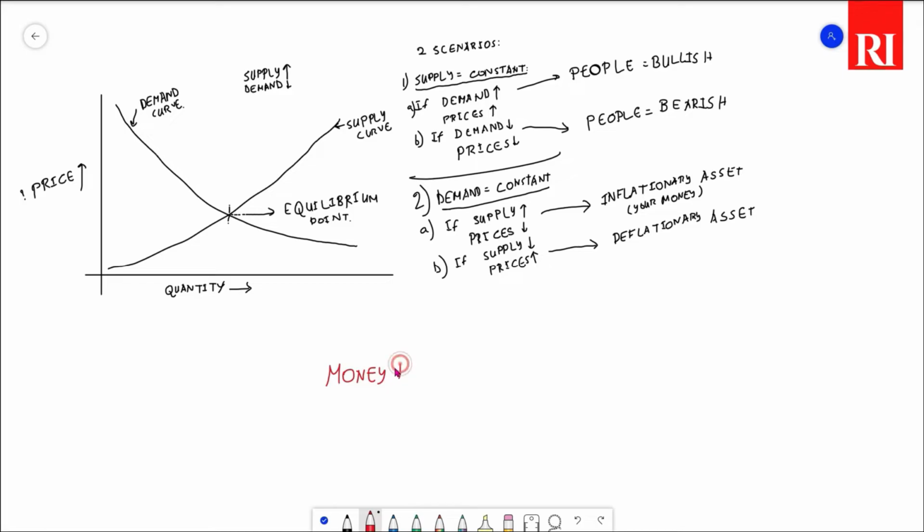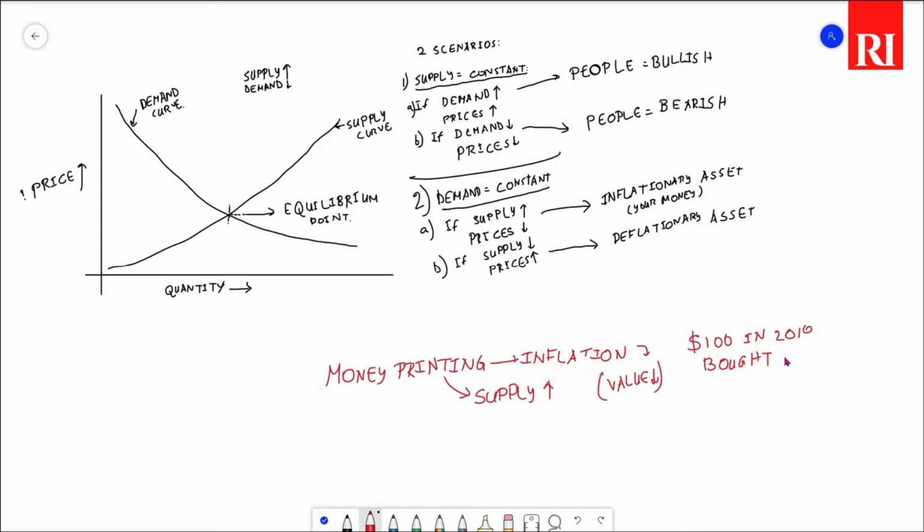A lot of times you have heard that the money you are using is inflationary in nature, which means the central banks are printing money to boost the economy. So as the supply of money goes up, the value goes down. This again results in inflation. To protect against inflation, we buy assets that include growth stocks, gold, Bitcoin and other commodities.